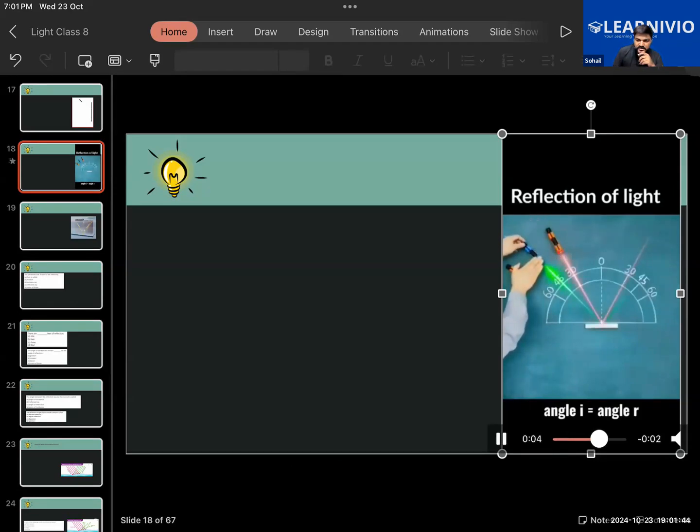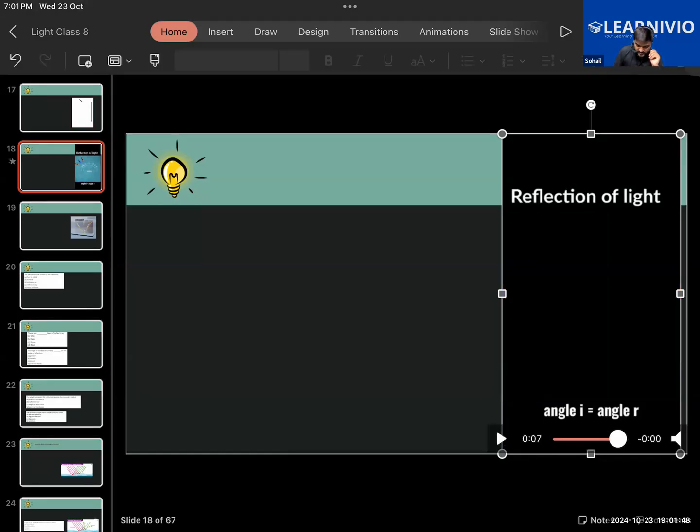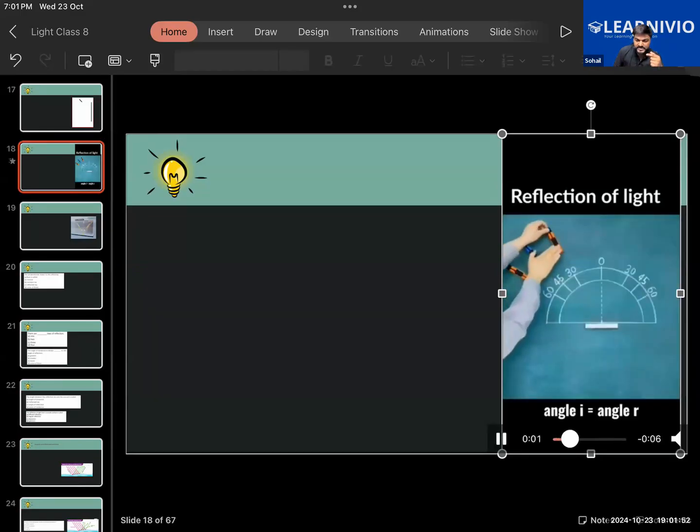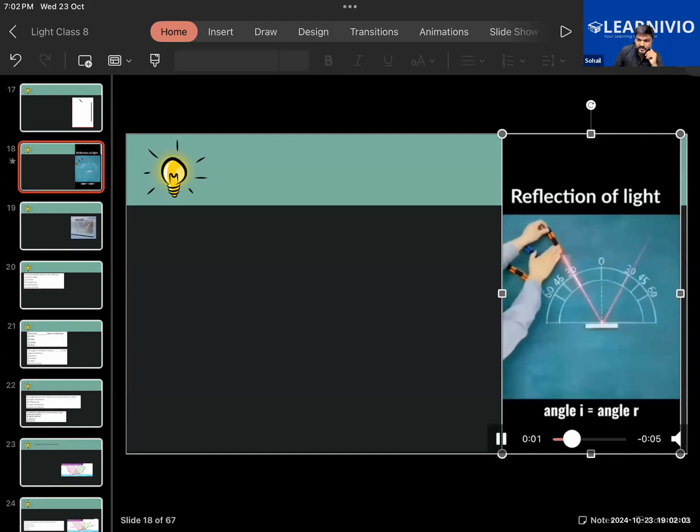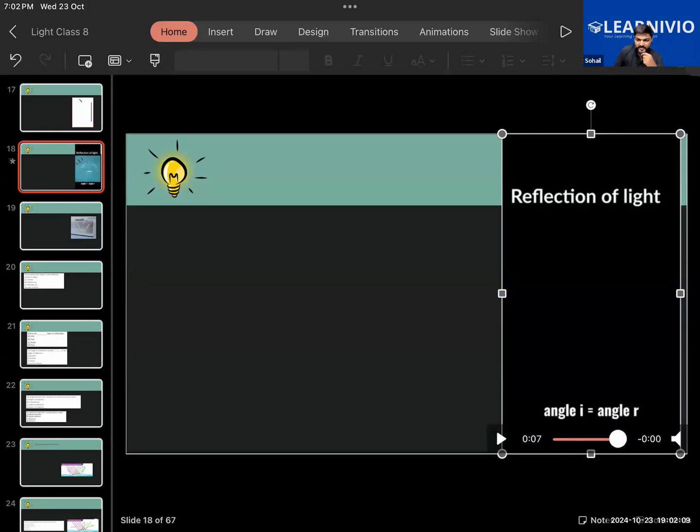So there's a protractor shape drawn here. You would have noticed that the angle at which the light ray is incident on it, at the same angle it is getting reflected. The red light and the green light, observe that. I'm playing this again. It is incident at 30 degrees and got reflected at 30 degrees. Incident at 45 and got reflected at 45. Getting what I'm trying to say?